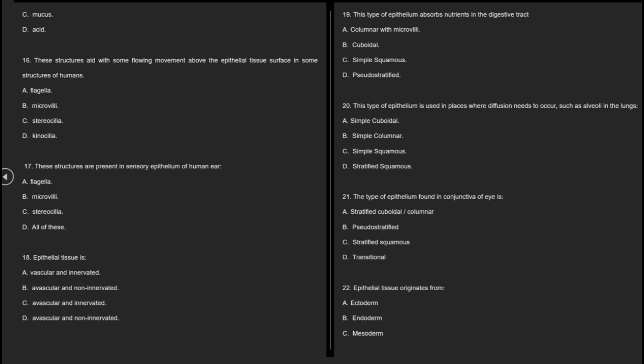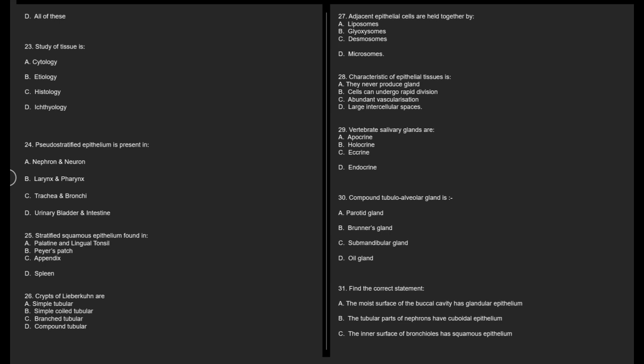22. Epithelial tissue originates from A. Ectoderm, B. Endoderm, C. Mesoderm, D. All of these. 23. Study of tissue is A. Cytology, B. Etiology, C. Histology, D. Ichthyology. 24. Pseudostratified epithelium is present in A. Nephron and neuron, B. Larynx and pharynx, C. Trachea and bronchi, D. Urinary bladder and intestine.